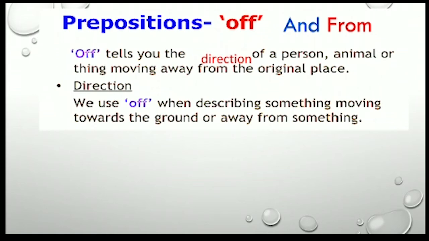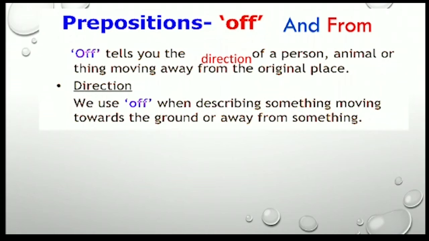Prepositions of and from. Off tells you the direction of a person, animal, or thing moving away from the original place. Now see the example here.